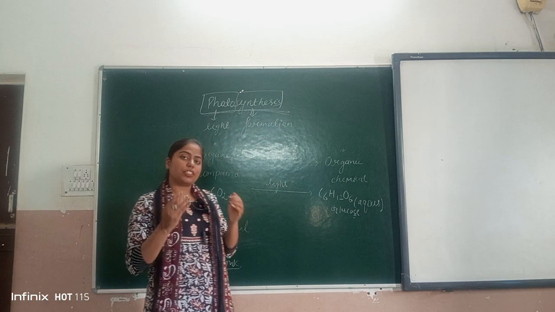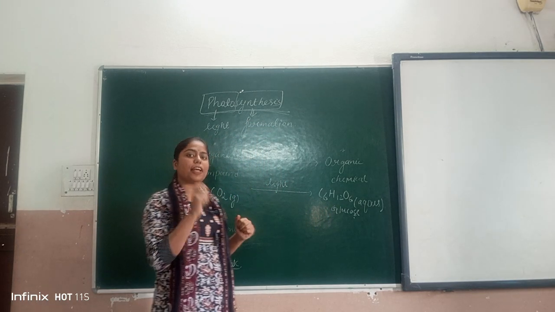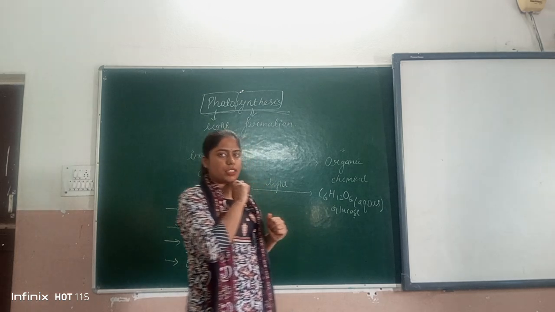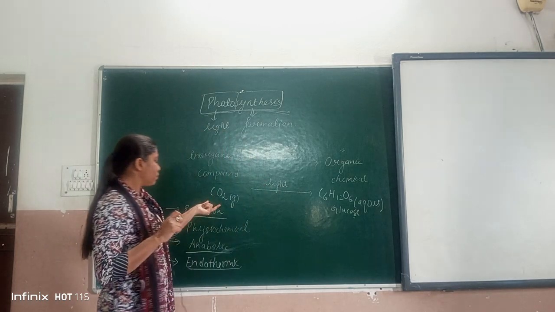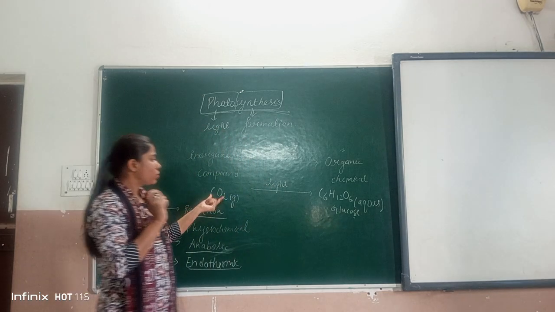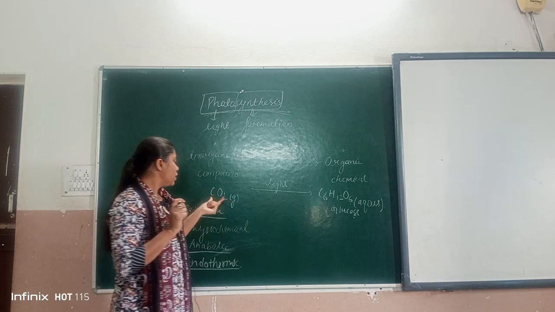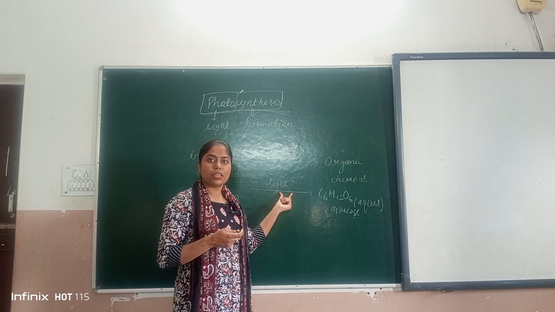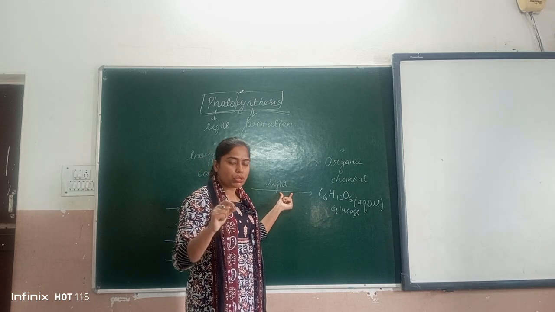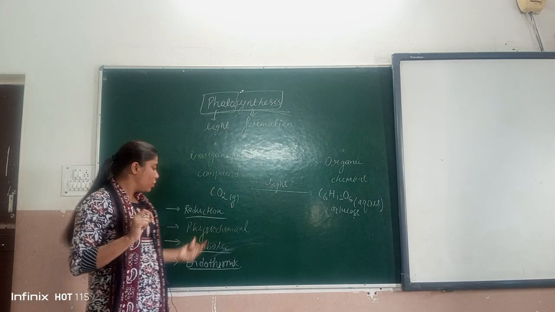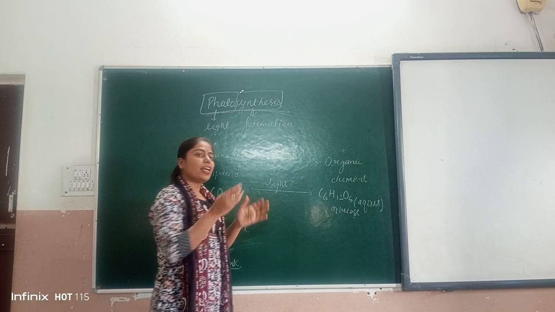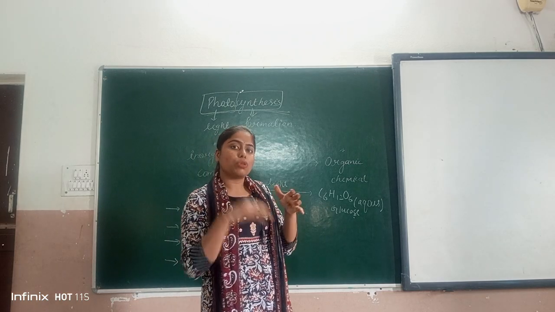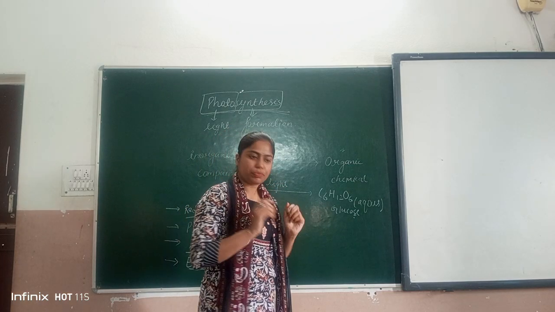Where any kind of energy is absorbed in the reaction, that type of reaction is known as endothermic. So, if we consider this process of photosynthesis, we can see that in the presence of light, and light is what? A form of energy. So, photosynthesis is what? Endothermic reaction, where energy is absorbed in the form of light.